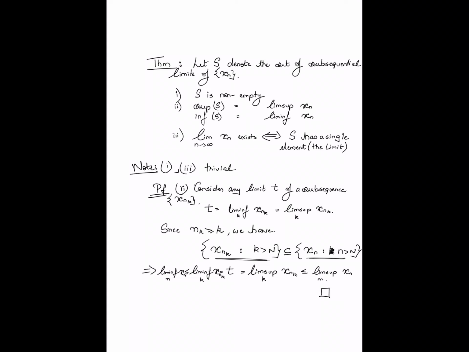Right? And that basically gives us another nice interpretation of the lim sup of a sequence. The lim sup is in fact the largest possible subsequential limit of the sequence. The lim inf is in fact the smallest possible subsequential limit of the sequence. Okay, so with that interpretation, we are almost done.